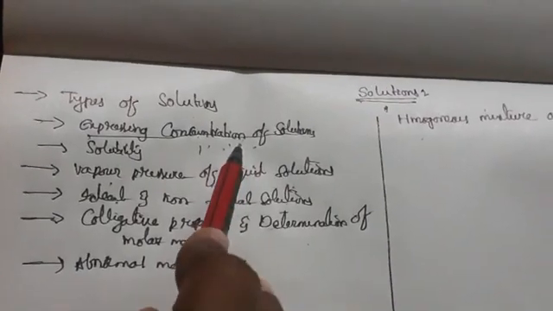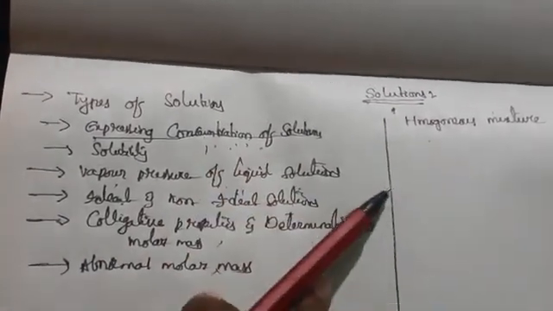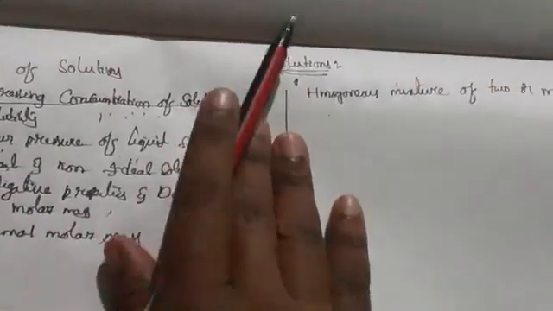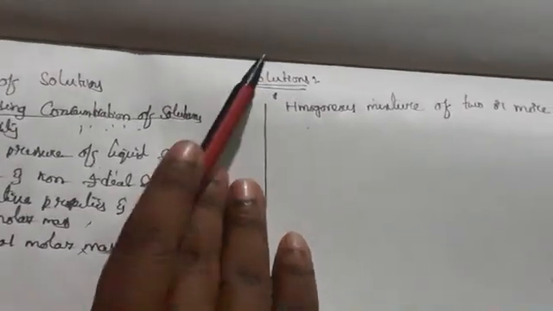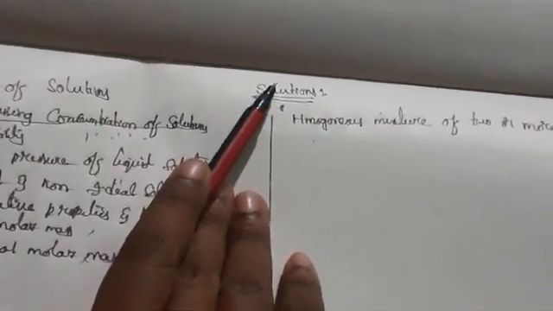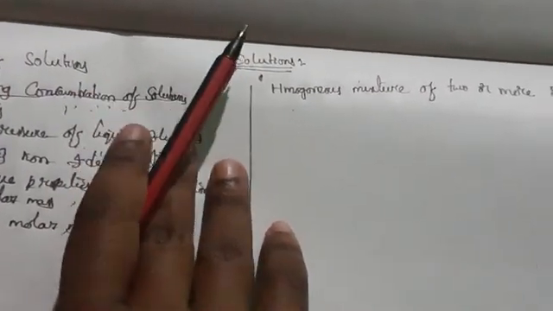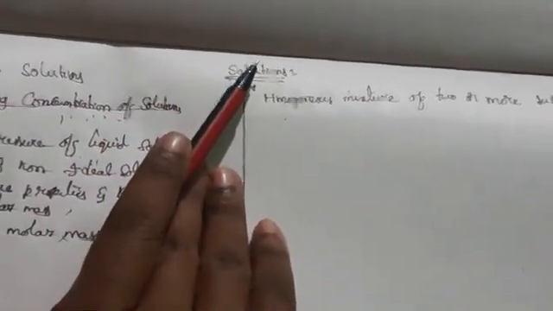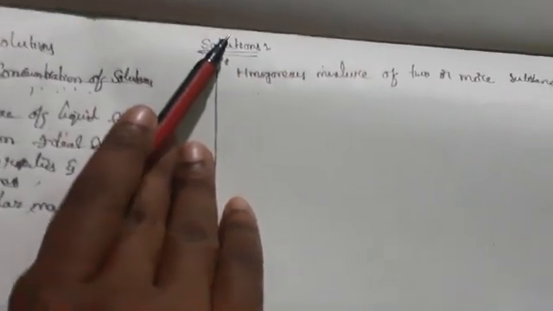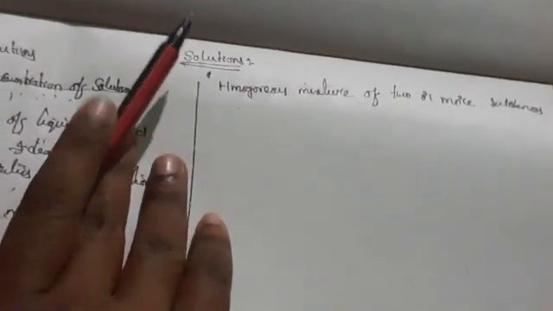Okay, so let us enter into the topic now. What do you mean by solutions? Take a simple, general example. When you are mixing salt and water or sugar and water, what happens?